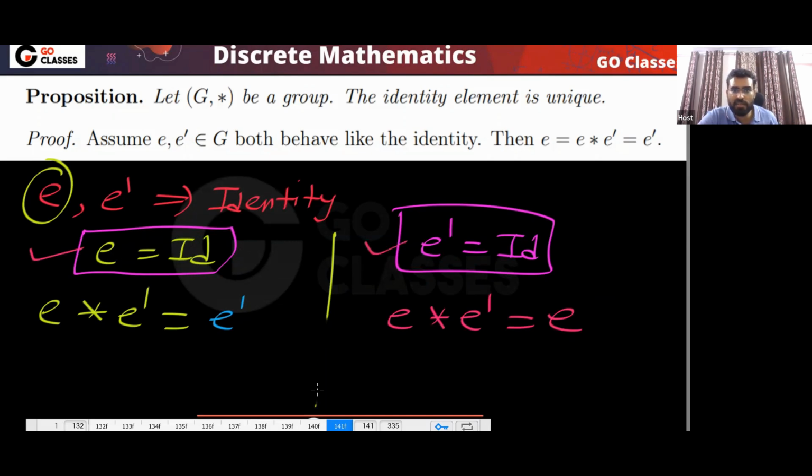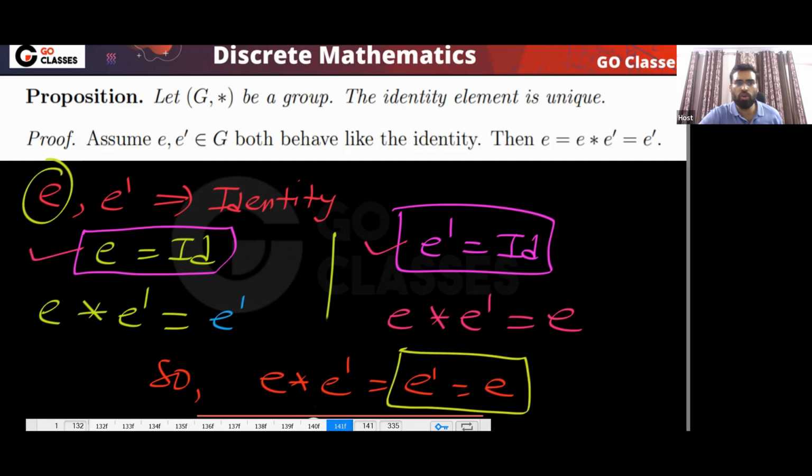Now you can just check what we have. So we have E star E dash is equal to E, and this is equal to E dash. What does this mean? They are same. So you can never have more than one identity element. So identity element will be unique. This is a very simple proof. Okay, just apply the definition, nothing else. Here I am applying the definition that E is the identity element. Here I am applying the definition that E dash is the identity element. That's it. This is your proof.